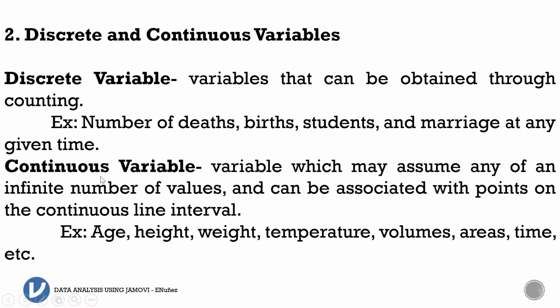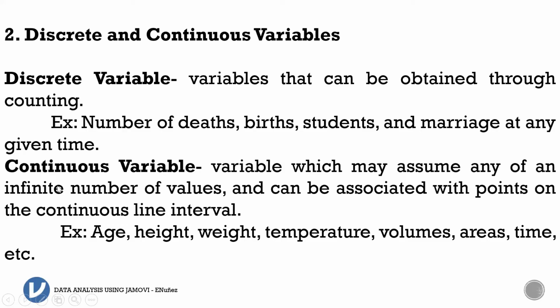Opposite of discrete is continuous. When we say continuous, these are variables which may assume any of an infinite number of values and can be associated with points in the continuous line interval. So the point something is very important. For example, the age. We can have 4.5 years old, 4.5 months old, and then the height could be in centimeter or in meter, and the point something is very significant.